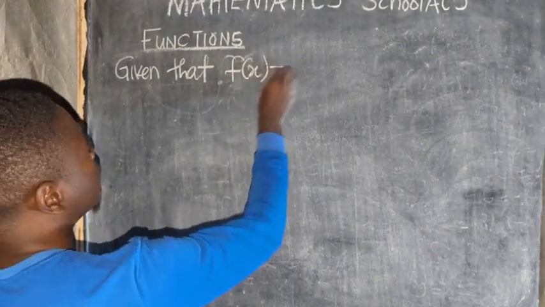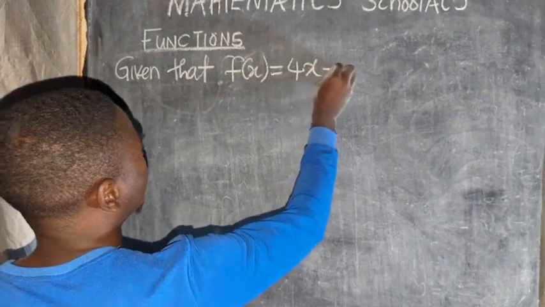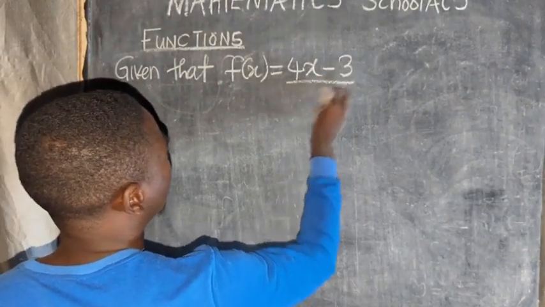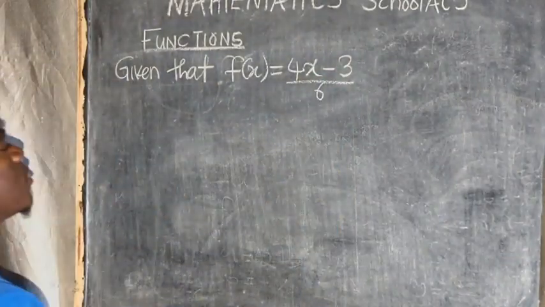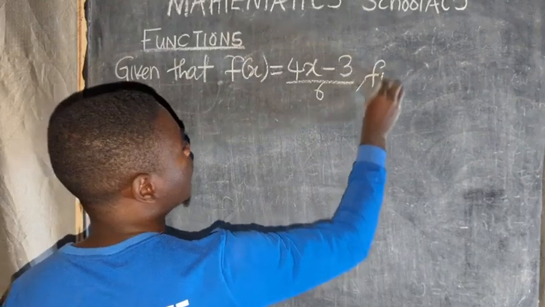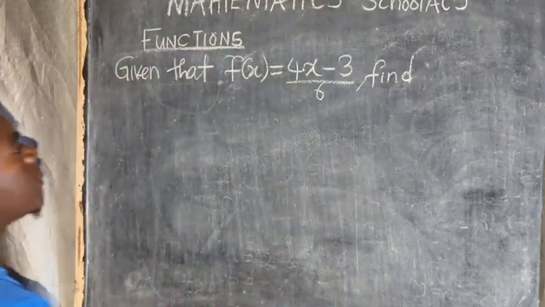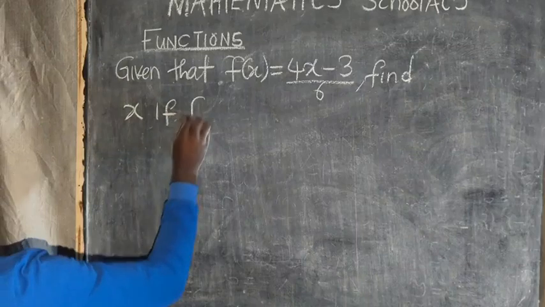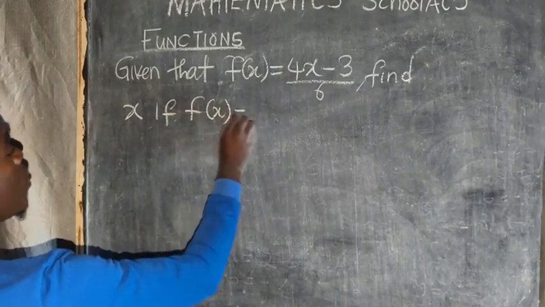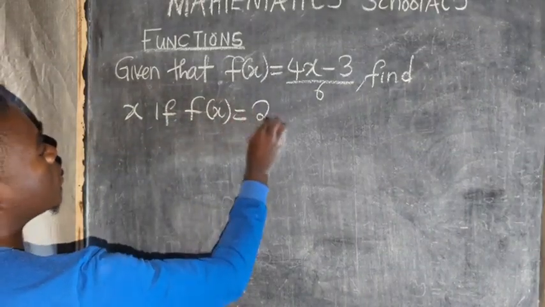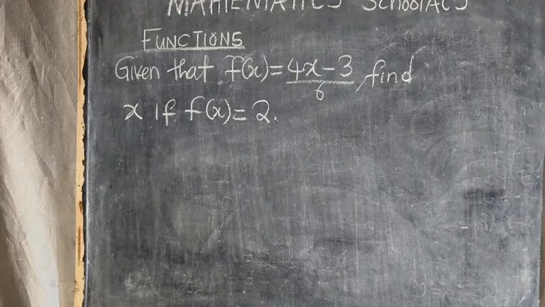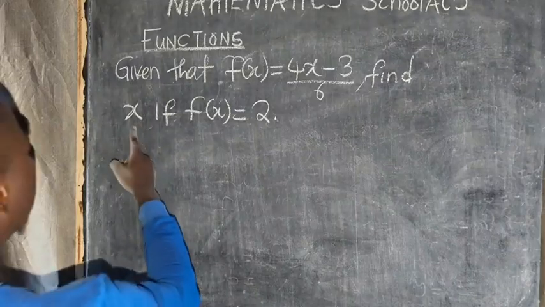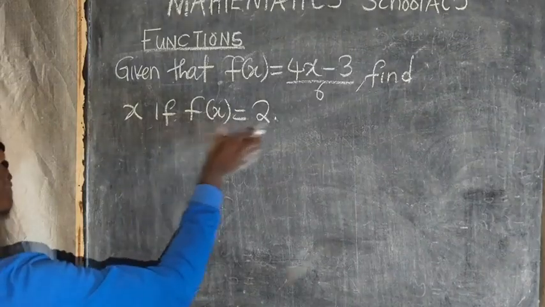Given that f of x is equal to 4x minus 3 over 6, the question that can come is: find x if f of x is equal to 2. You can have a question that can come in that manner. So they want you to find x if f of x is equal to 2.